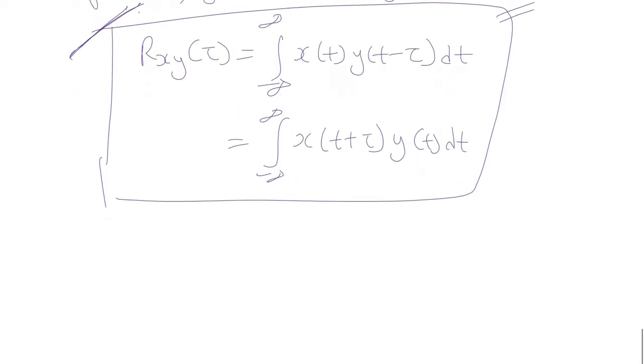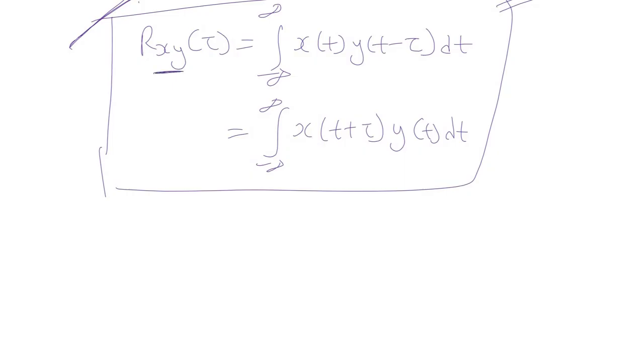Now this subscript xy has a particular meaning. The order of this subscript has a particular meaning. In this order, you can see x is preceding y. This order of the subscript indicates the direction in which one signal is shifted relative to the other.